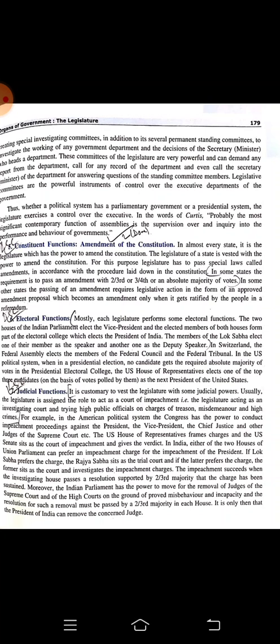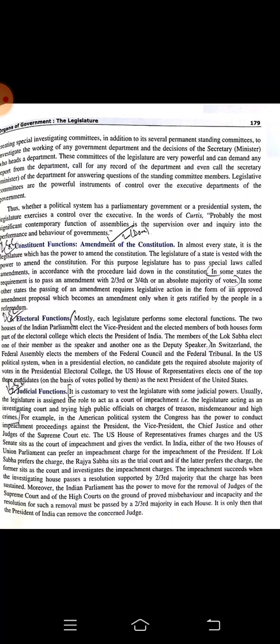Judicial functions. It is customary to vest the legislature with some judicial powers. Usually, the legislature is assigned the role of acting as a court to impeach. Impeachment means removing.